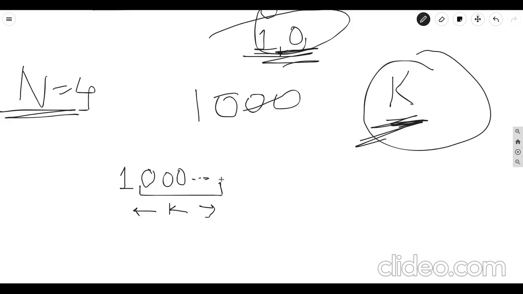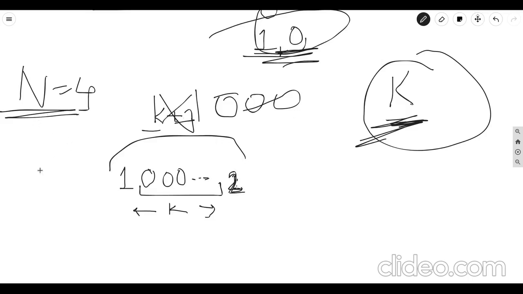If we place k zeros, we are still holding all the conditions. But after this, can we place another 0? No, because the total string would become a palindrome of length k plus 2, which we don't want. So we cannot place 0, and the next minimum number is 2. So we place 2 here.